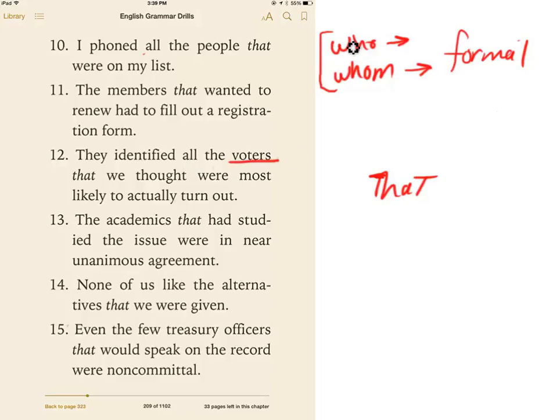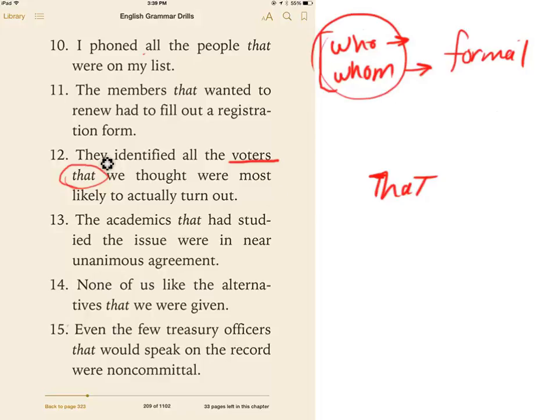In formal writing, we'd have to use who or whom, but because it's informal, they use that. They identified all the voters that we thought were most likely to actually turn out. So we're replacing the that with the formal who or whom. If it does the action, it's who. If the subject is receiving the action or not doing the action, it's whom.